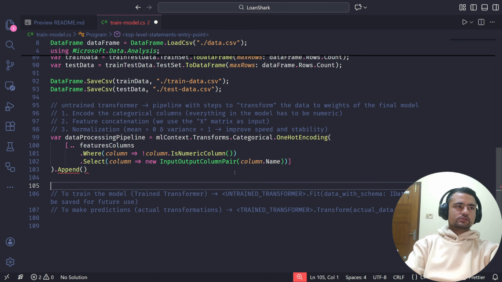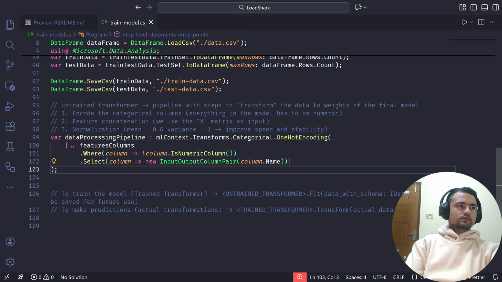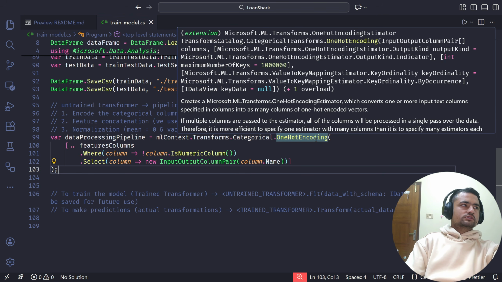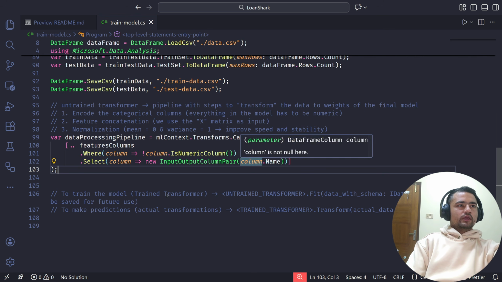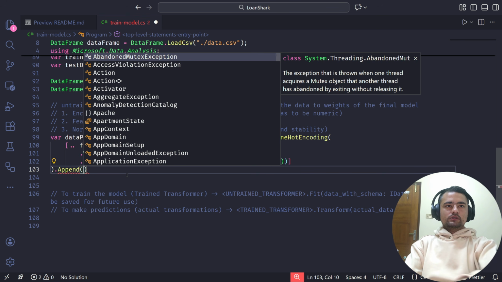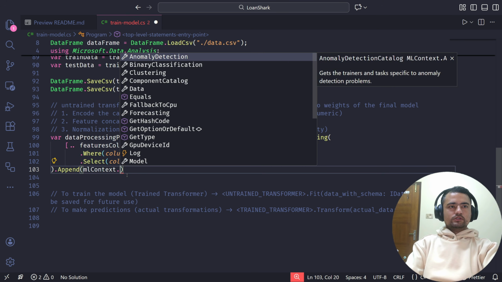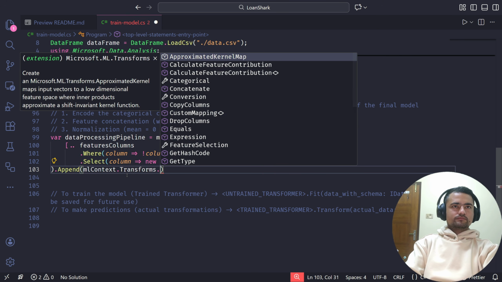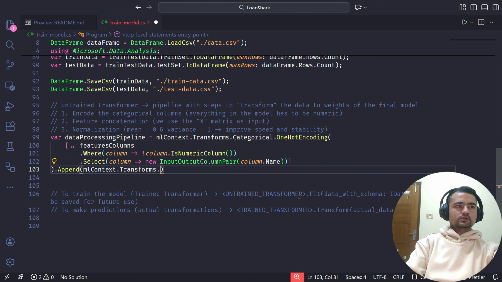If you see the return type of this, it's something called an estimator, and what we can do is append other estimators to this one to actually create the pipeline. So I'll just do append here, and I can create a new estimator.